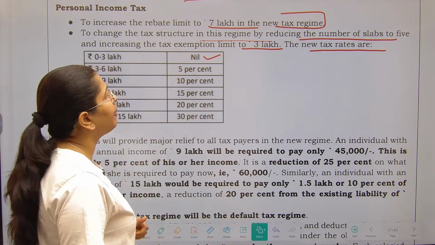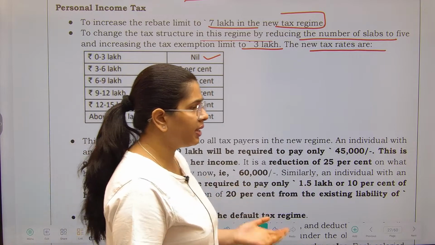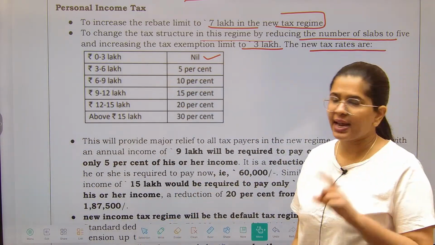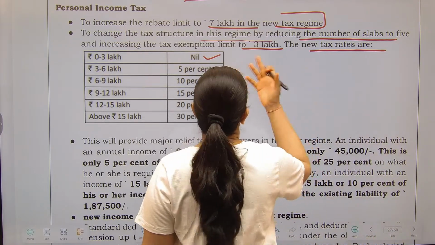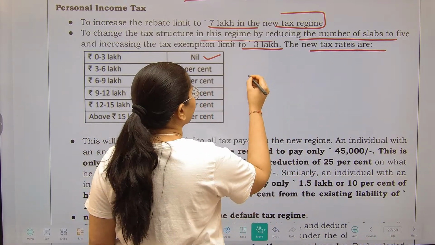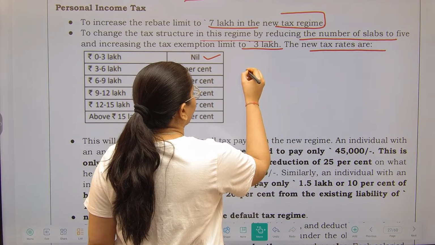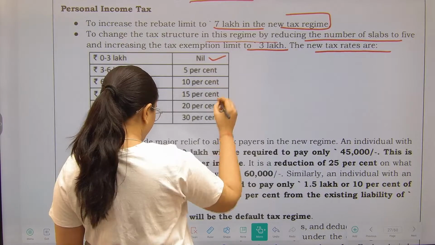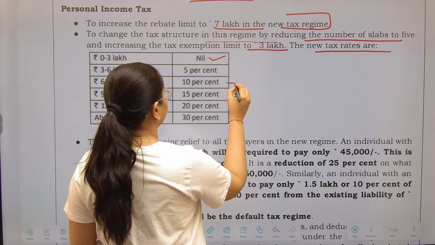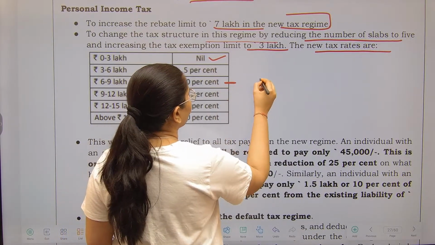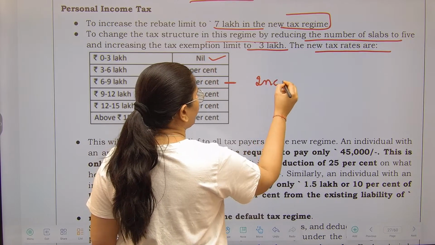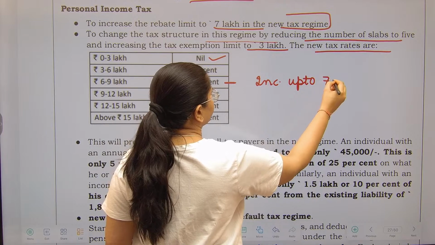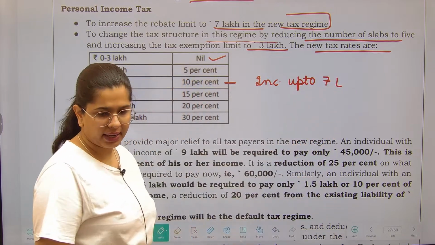Now, what is the rebate? So earlier, in the earlier regime, up to 5 lakhs, if your income is up to 5 lakh, understand this. Now let's talk about 7 lakhs only. Earlier what used to happen? Suppose you have income up to 7 lakhs. This is your taxable income.